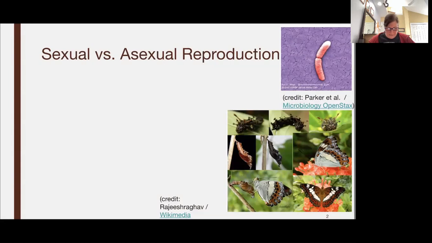So when we talk about asexual, it would be like this bacterial cell splitting into two identical bacterial cells, whereas sexual would be this butterfly mating with another butterfly, laying eggs, and then the eggs hatching, and we're actually showing complete metamorphosis there. And we all know the whole story. The eggs go into larvae into caterpillars, then caterpillars form the chrysalis, and then they hatch back into fully mature butterflies.